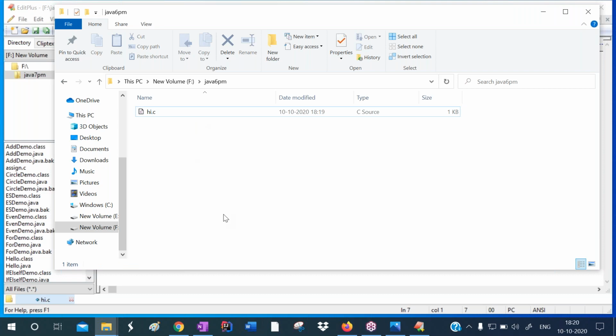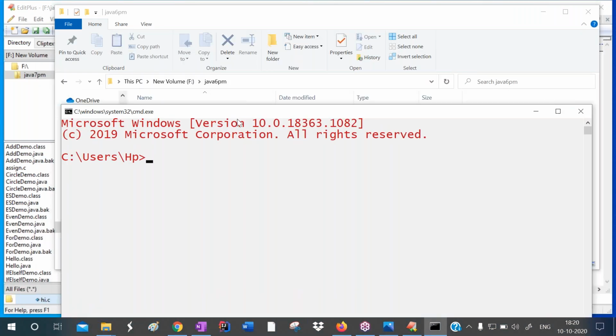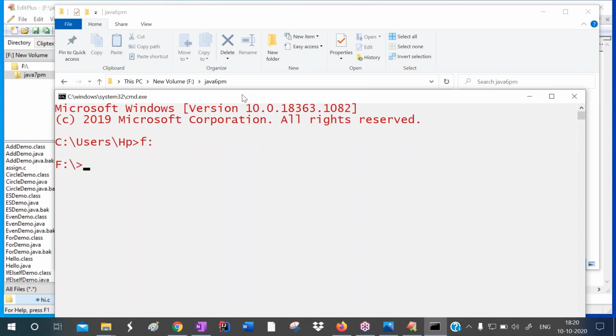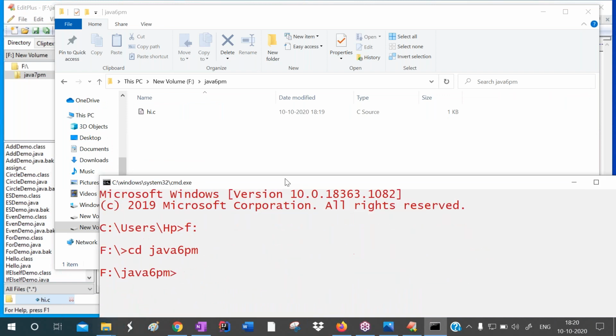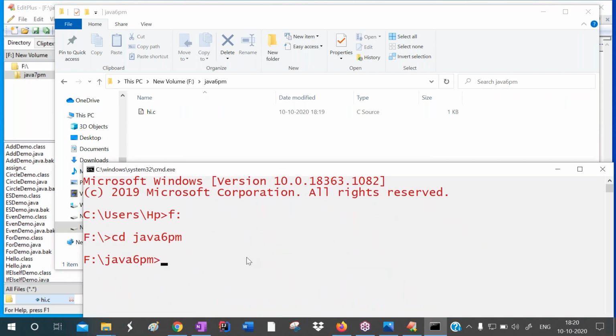Now I want to compile this one. Open the command prompt and go to the program location: cd Java 6 PM. Observe carefully in the background: only one file is there. After compilation, two files will be created. For compilation, which command do we use? The GCC command. The file name is hi.c.